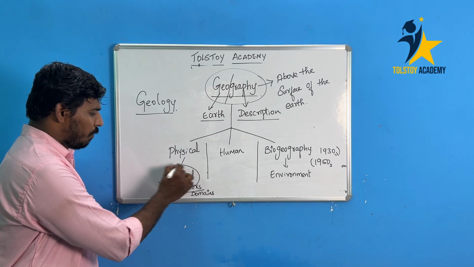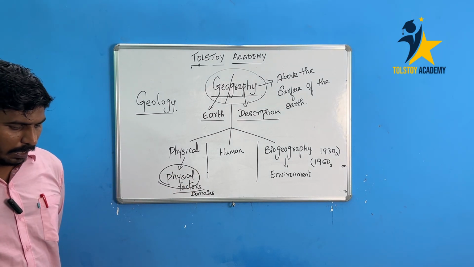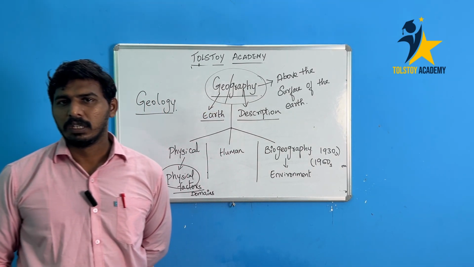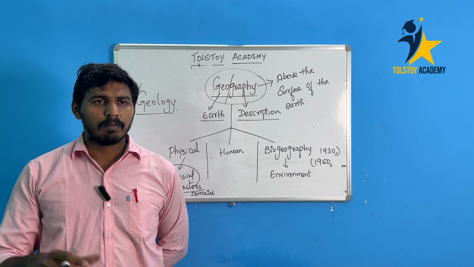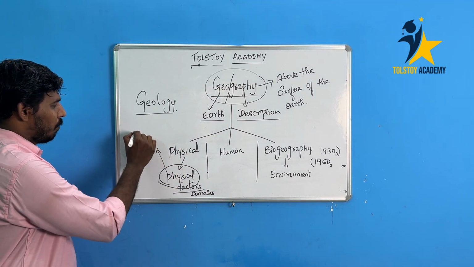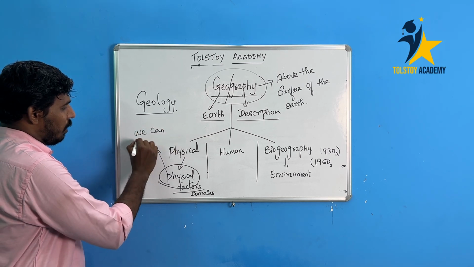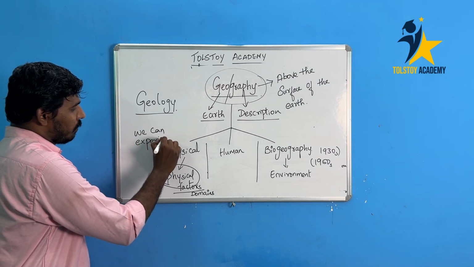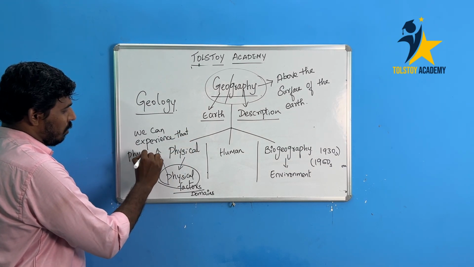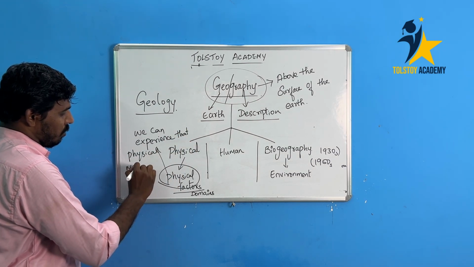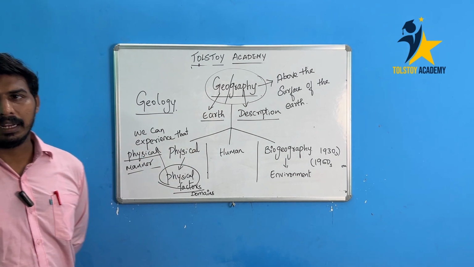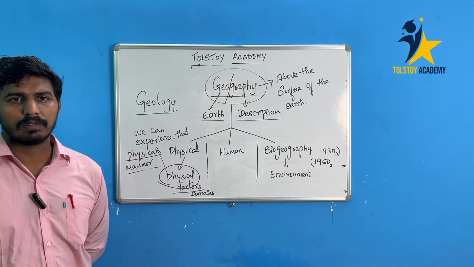By the word itself we can say physical, like in early days teachers used to shout, you are physically present but mentally absent, meaning you are sitting there but your mind is on something else. So from the word physical itself we can understand that we can experience it in a physical manner: mountains, river systems, plateaus, like that.